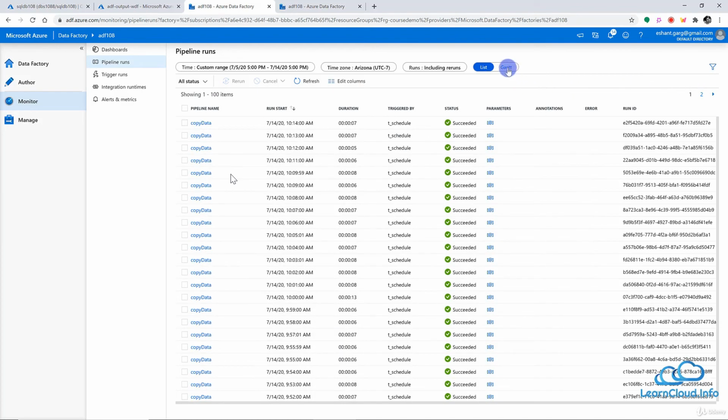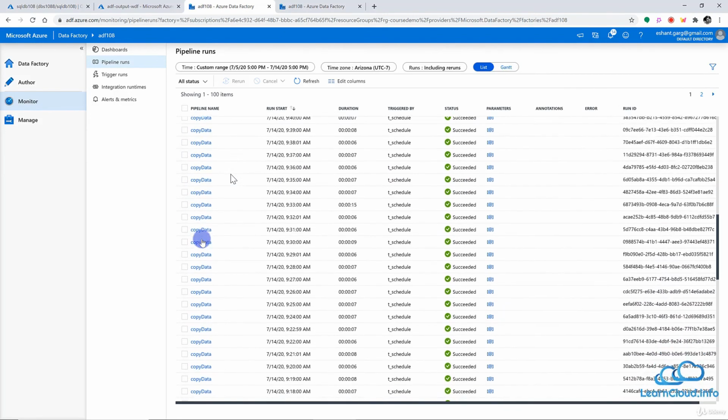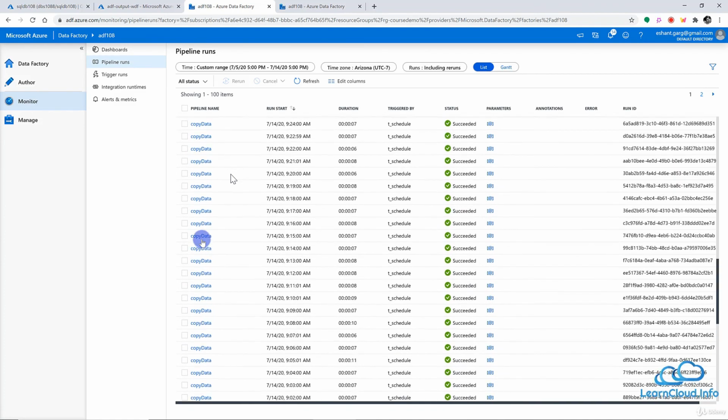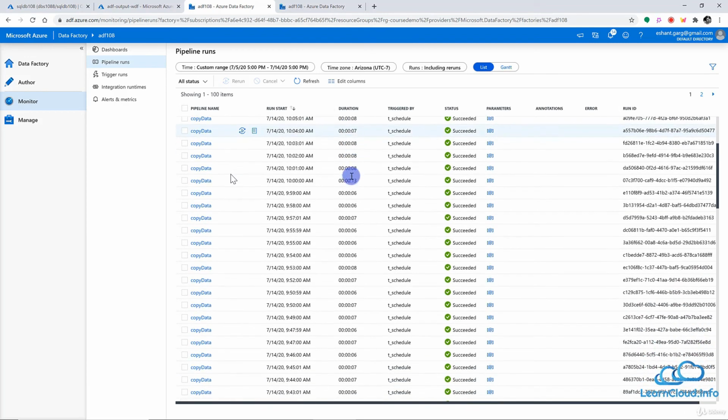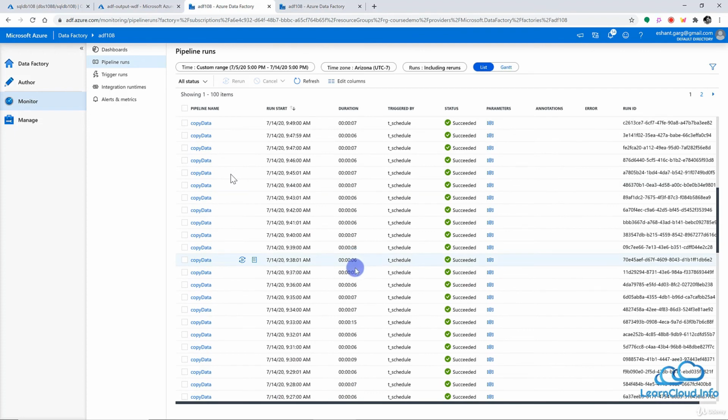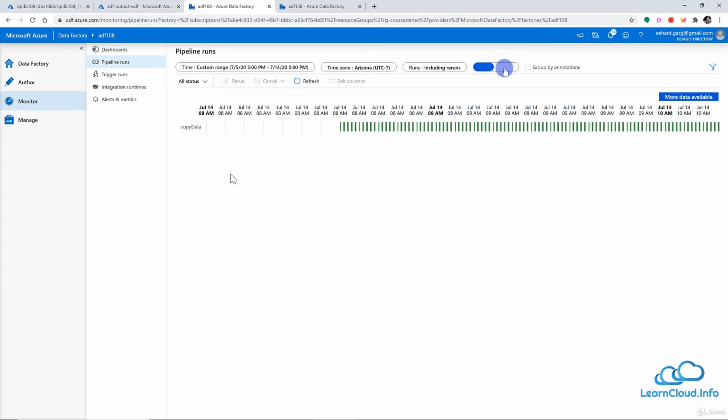Now, what is this Gantt thing here? So let's say I have the same pipeline which is running a couple of dozen times here, and I want to see the duration of this pipeline. Let's say I want to see if any particular instance of this pipeline took a lot more time than the general duration in which this pipeline completes. Then what I have to do is go through all this duration and figure out if there's a time more than this. The easiest way of doing that is to change this to Gantt view.